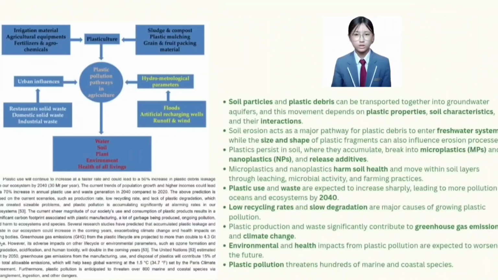Plastic pollution in agriculture shows that soil particles and plastic debris can be transported together into groundwater aquifers, and this movement depends on plastic properties, soil characteristics, and their interaction. Soil erosion acts as a major pathway for plastic debris to enter freshwater systems, while the size and shape of plastic fragments can also influence erosion processes.